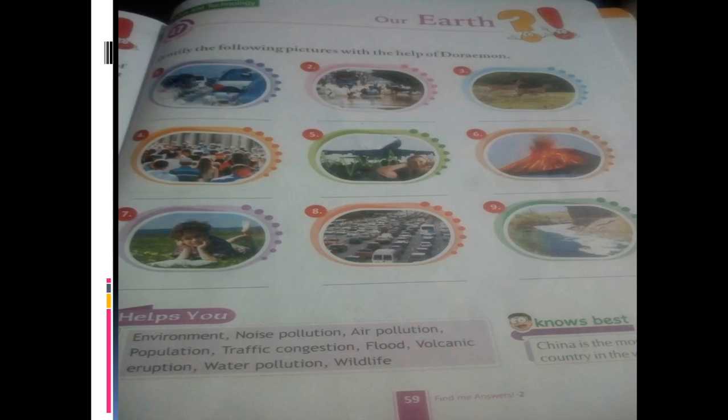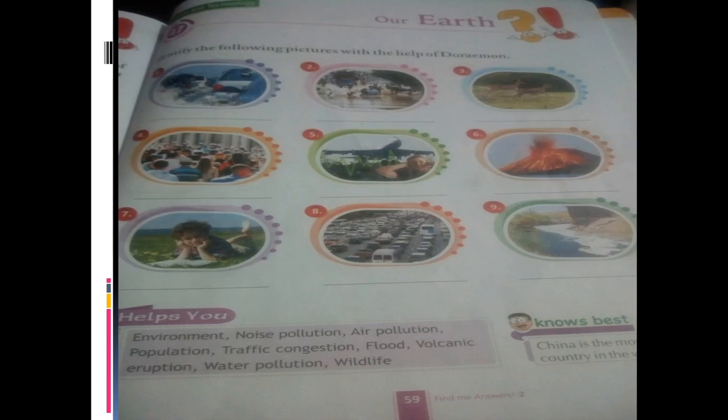Flood. Okay, so excess of water, when the water level rises and takes its way, it comes into the cities and all that. In the houses also it comes, when the water level is raised in the river. So that is called a flood. Okay. The third picture is of wildlife, right? Wildlife, wild animals we find in the jungle. Yes, lion, tiger, deer, they all we find in the jungle, so that is called wildlife, right?